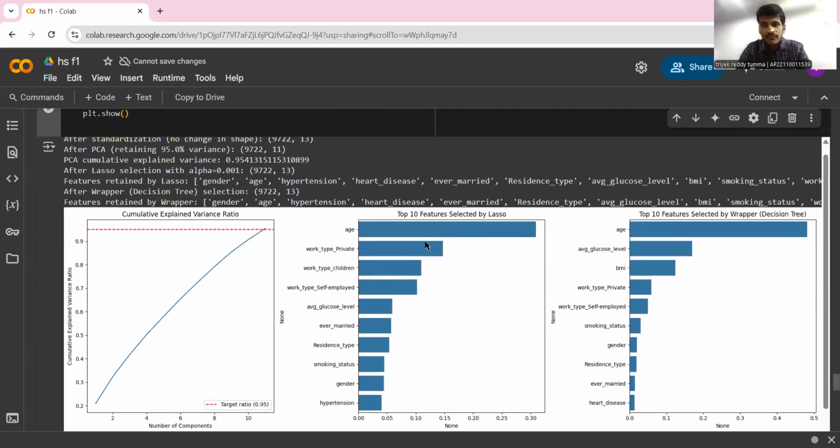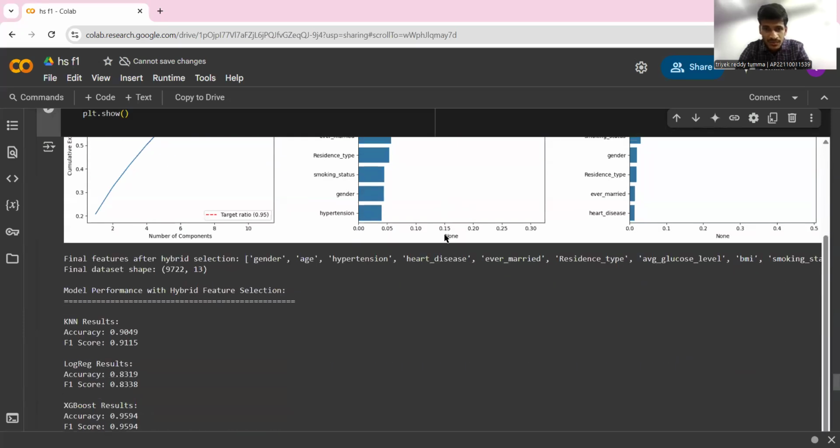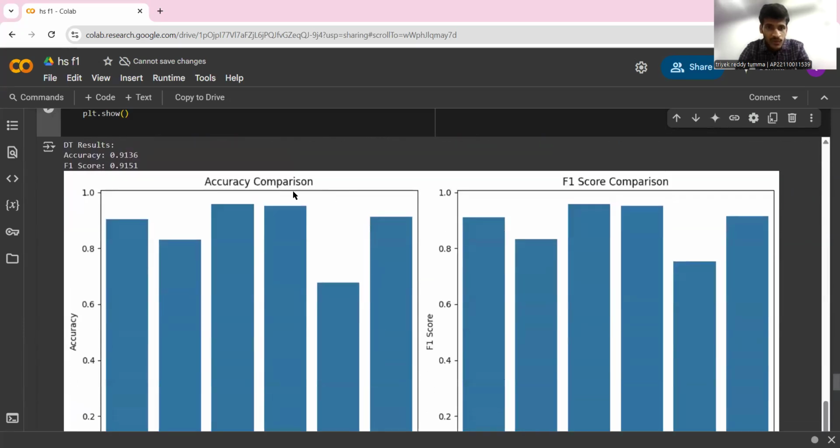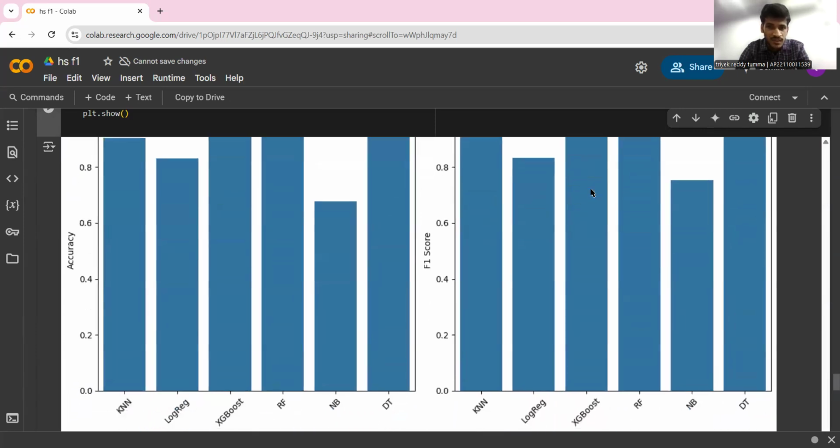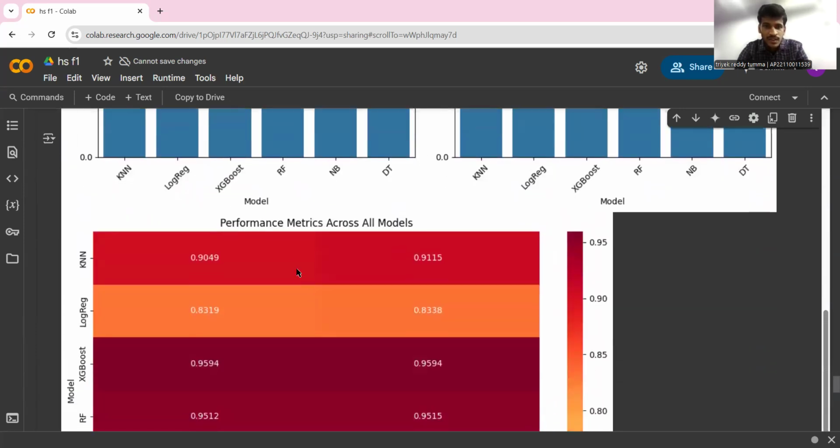We have drawn how one feature is related to another, the top K features, and the top K features selected by lasso. We have also shown the accuracy and F-score comparison, and the performance metrics across all of these models.